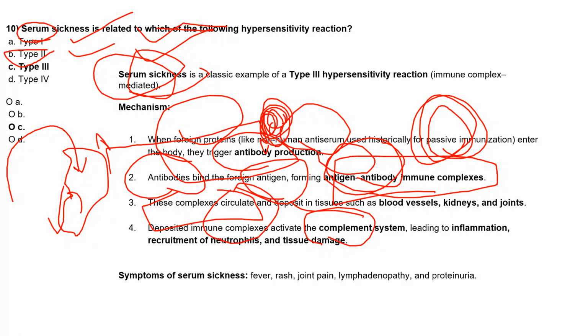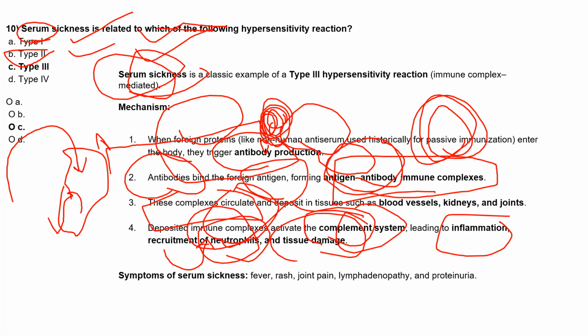Now this deposited immune complex activates the complement system, which we don't need. Still, this non-human antiserum activates the complement system, and that leads to inflammation. And once the inflammation is there, the first immune cells, neutrophils, will be recruited, and there will be tissue damage.